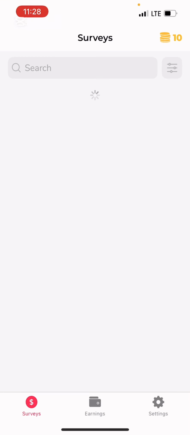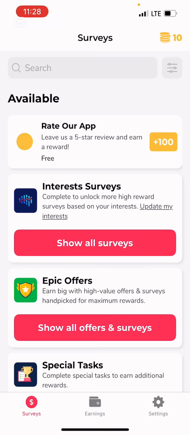Now, what am I going to be doing in my money laundering app? I want to know actually if this IP is strong, right? So this is interest survey, and if the interest survey pops up, which is the inbrains, it shows that my IP is strong. But if it did not pop up, it shows that my IP is weak. But sometimes it may not pop up, but we have to click on show all to be able to see it, right?